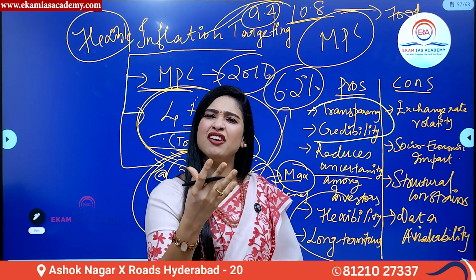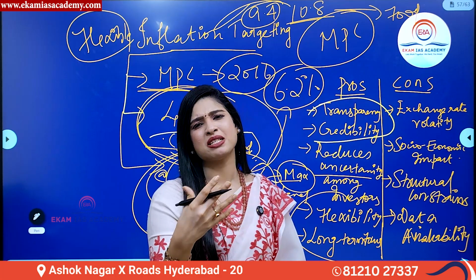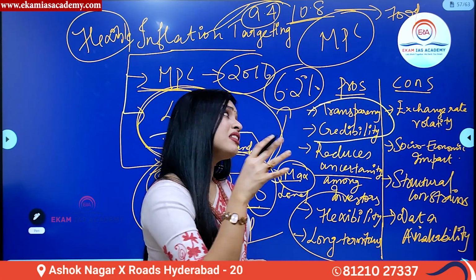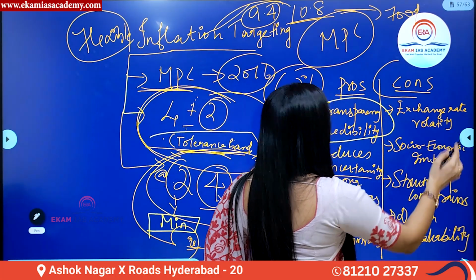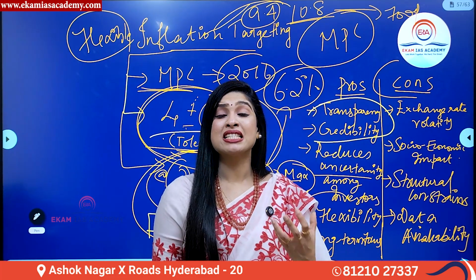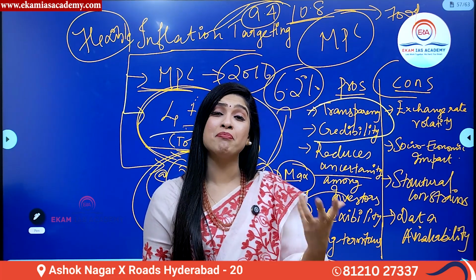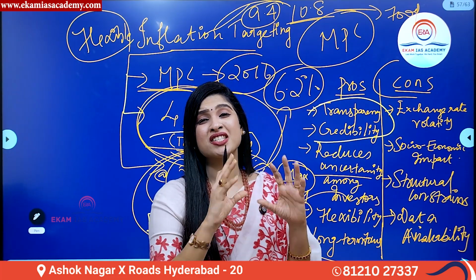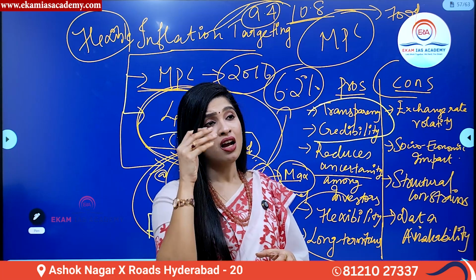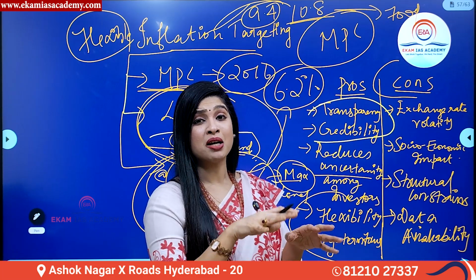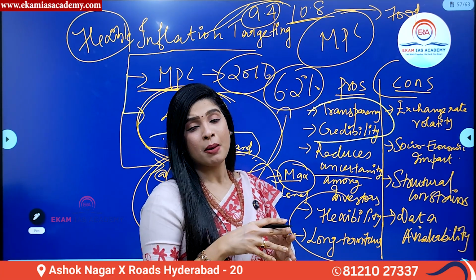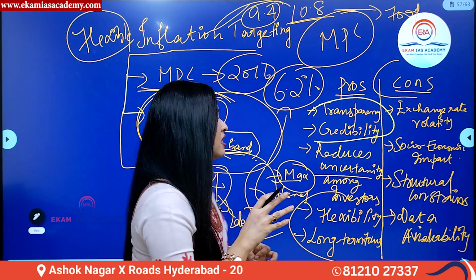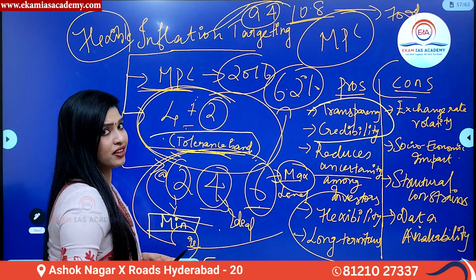But every coin has a good side and a bad side. Similarly, a disadvantage of inflation targeting is that many a time we can see a socio-economic impact. Sometimes you can even see unbalanced or uneven growth, because certain levels have to be attained, right?